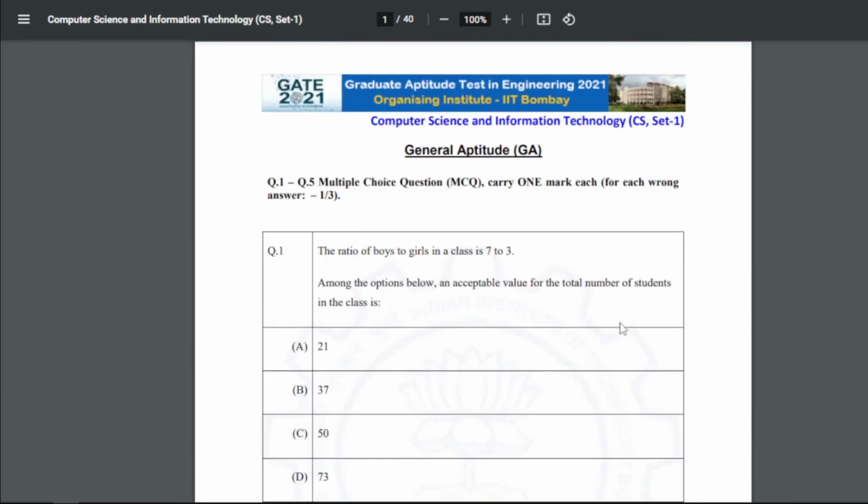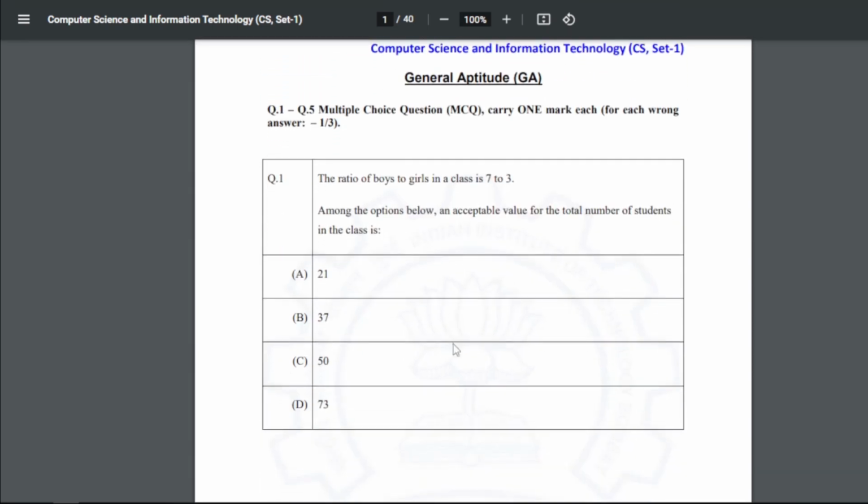First one is multiple choice questions, and this is basically on general aptitude. The ratio of boys to girls in a class is 7:3. Among the options below, an acceptable value for the total number of students in the class is. So for this question one, the answer is C, that is 50.